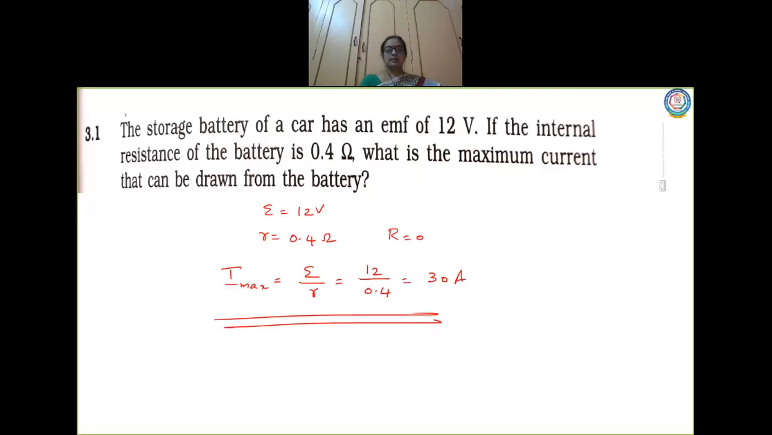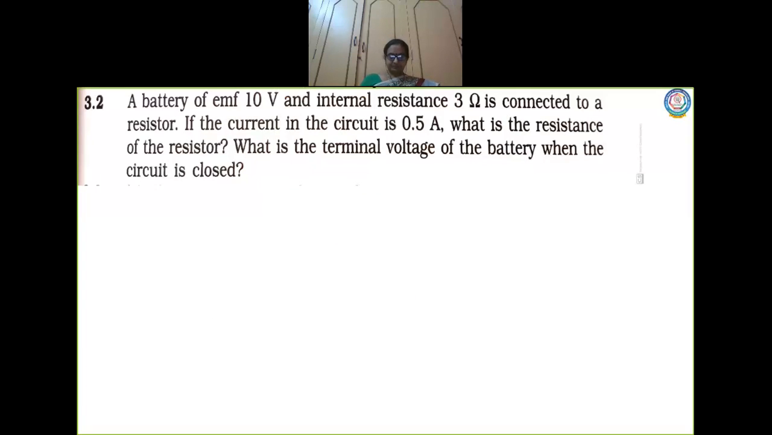Clear? Next sum. A battery of EMF 10 volt and internal resistance 3 ohm is connected to a resistor. If the current in the circuit is 0.5 ampere, what is the resistance of the resistor? What is the terminal voltage of the battery when the circuit is closed? So let us write the data first.